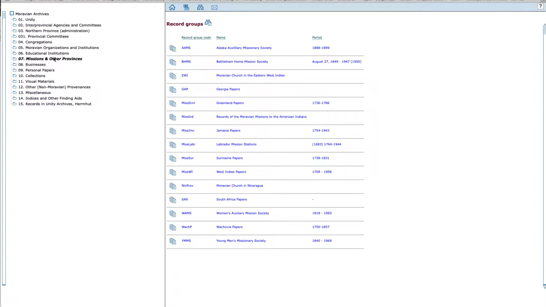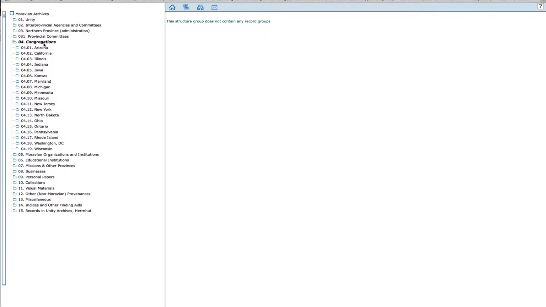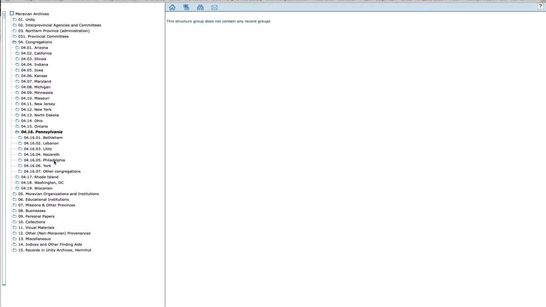Where do I find records from Philadelphia, the Philadelphia Moravian Church? Well, I go to Congregations, and in this case I have to click through a navigation tree that's organized geographically. Go to Pennsylvania, and then here is Philadelphia. When I click on Philadelphia,